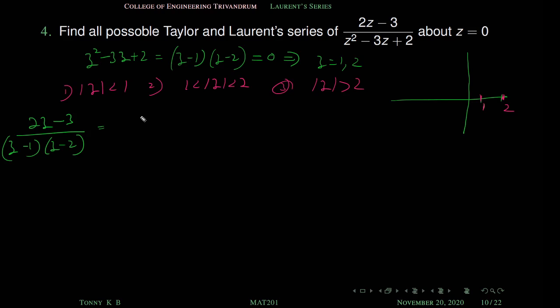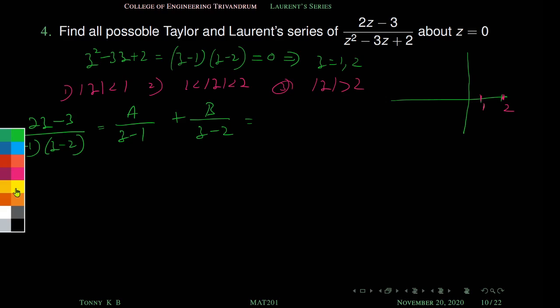ഓക്കെ, so what is a partial fraction? This is A by z minus 1 plus B by z minus 2. So what is A and B? A കണ്ടുപിടിക്കുന്ന ടെക്നിക്ക് ഉണ്ട് കേട്ടോ, നിങ്ങൾക്ക് അറിയാമായിരിക്കും. z minus 1 ഉം z minus 2 ഉം linear factors ആണെങ്കിൽ you simply substitute, for A, z equal to 1 in this portion, and we get A.